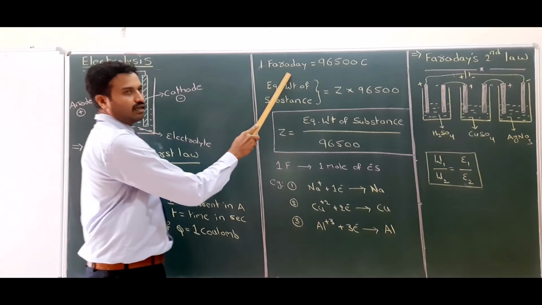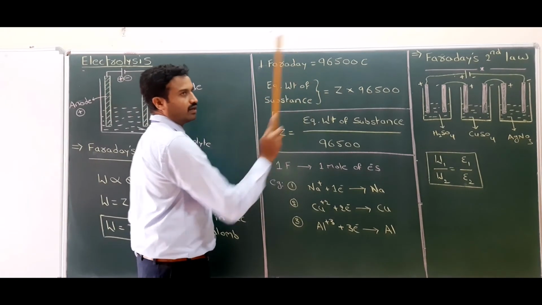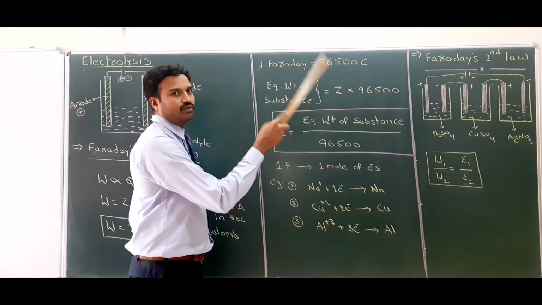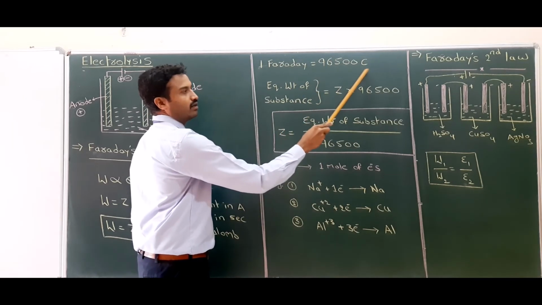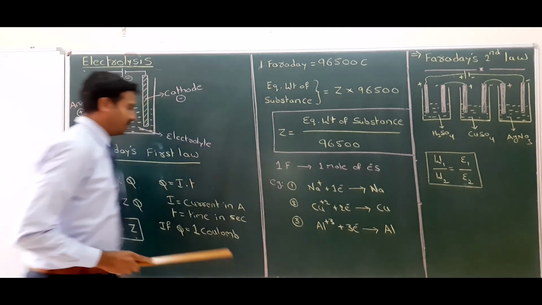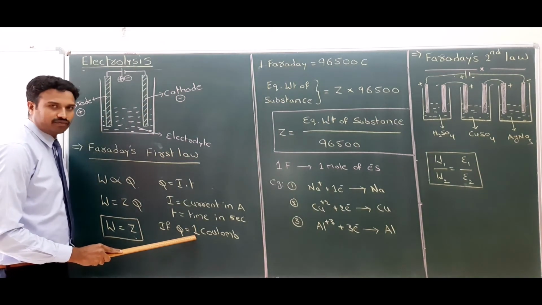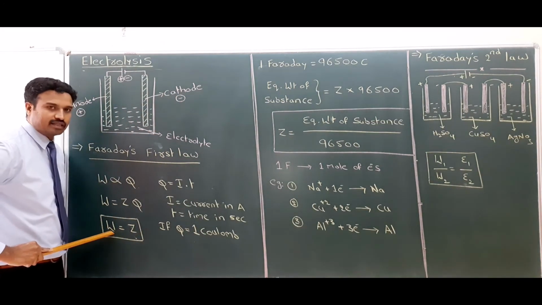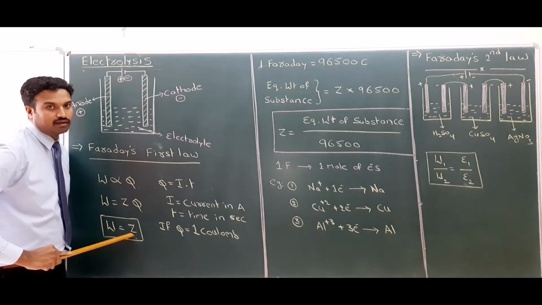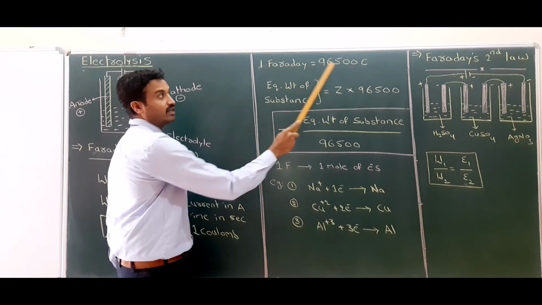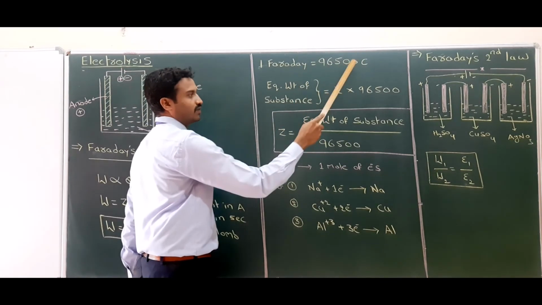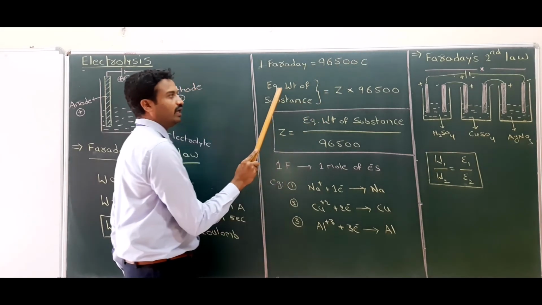1 Faraday is equal to, we know, 96,500 coulombs; the exact value is 96,487 coulombs. Now the round value, 96,500 coulombs, is equal to 1 Faraday. If we pass 1 coulomb of current, the weight of the substance is equal to the electrochemical equivalent. If we pass 1 Faraday of current, that means 96,500 coulombs, that is equal to the equivalent weight of